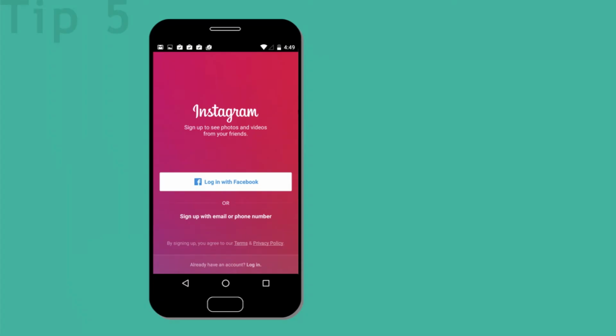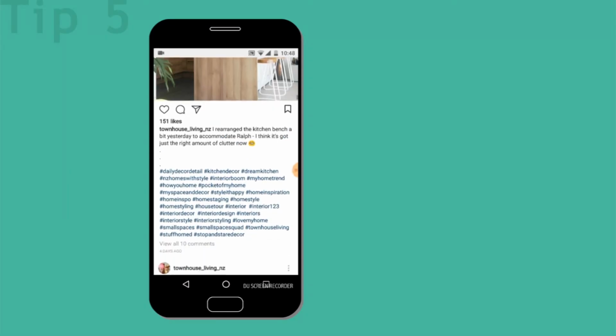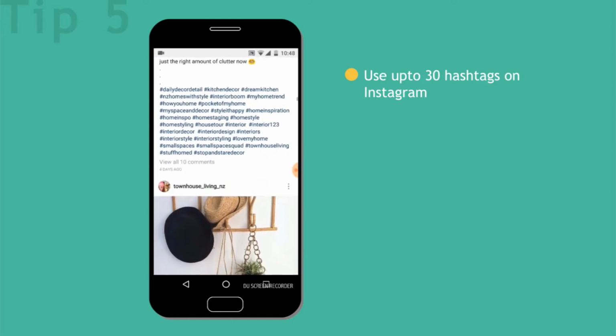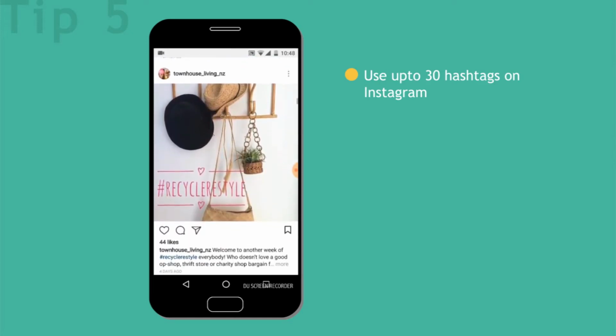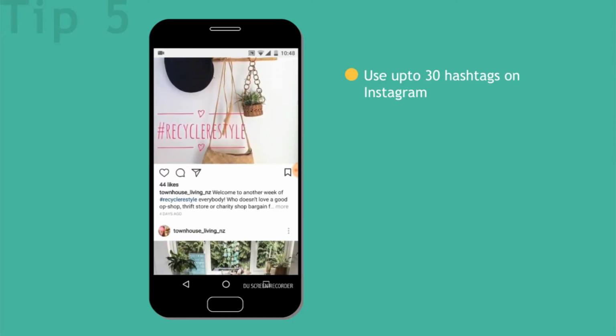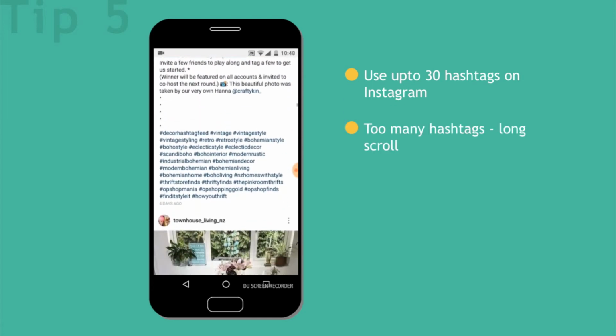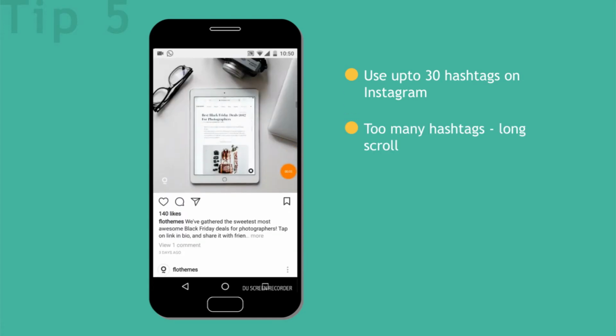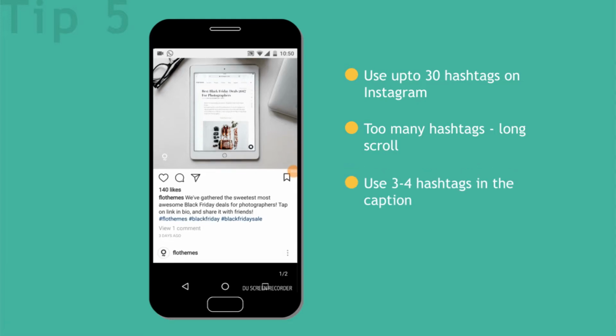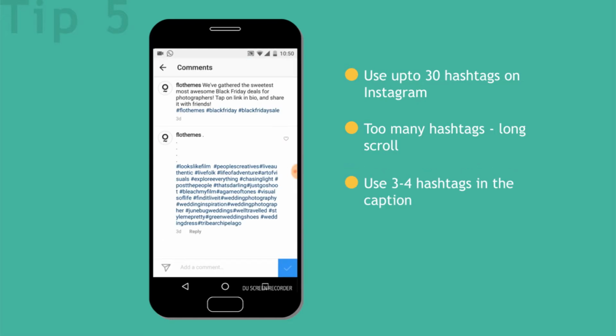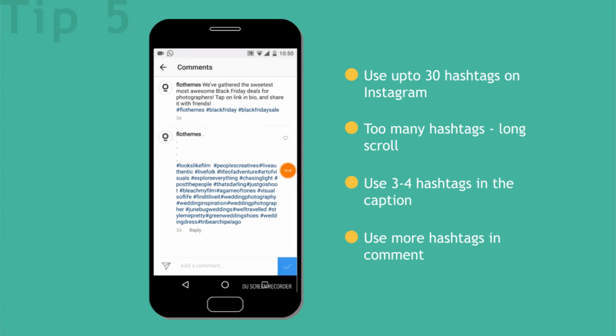If you are using them on a platform like Instagram, which allows up to 30 hashtags, avoid using them all in the caption. This increases the scroll of your post. Instead, you can use 3 to 4 within the caption and the rest you can use in the comment. Your post will still be searchable from all the hashtags which have been used within the caption and comment.